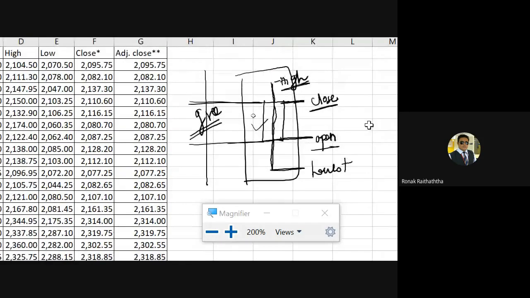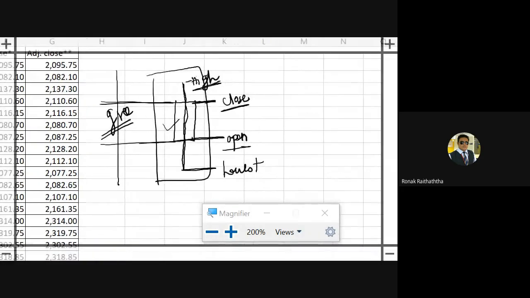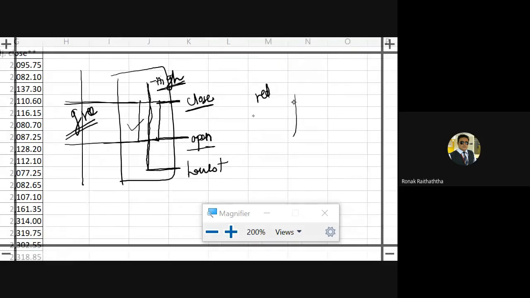Now this one is the case of a green candle, but if this is a red one, then the interpretation would be slightly different. Say this is the candle here. This one tells you about the close, because what is the meaning of red? That means on that particular day the prices went down, right?